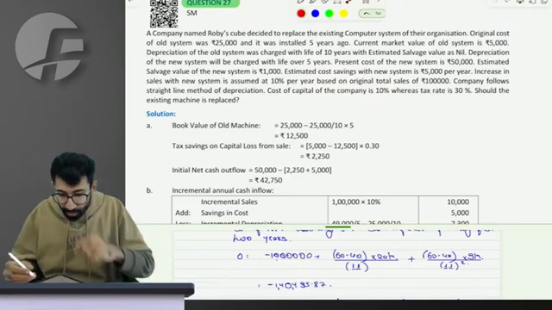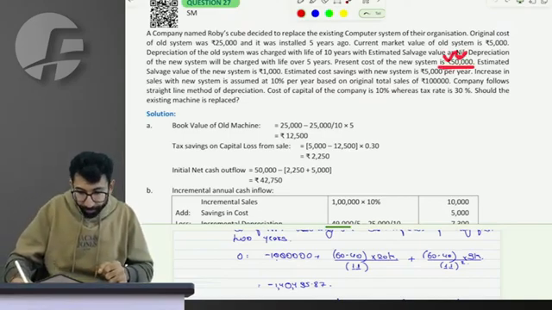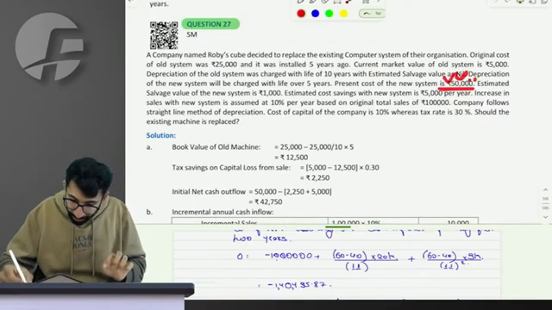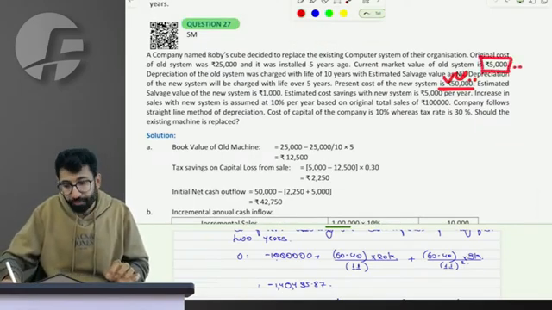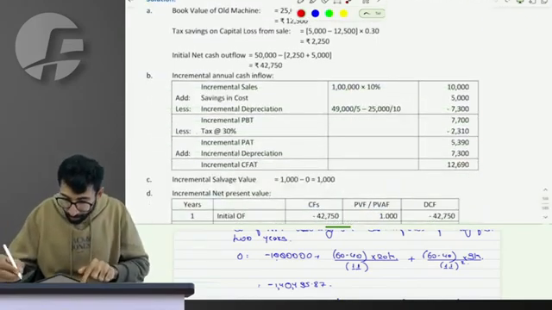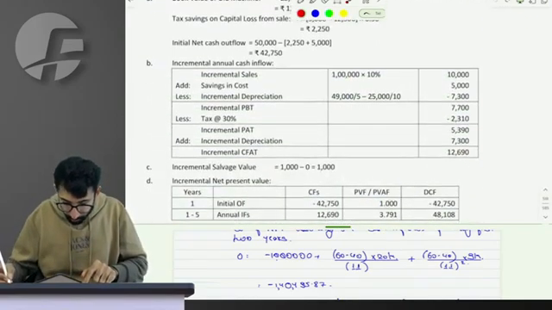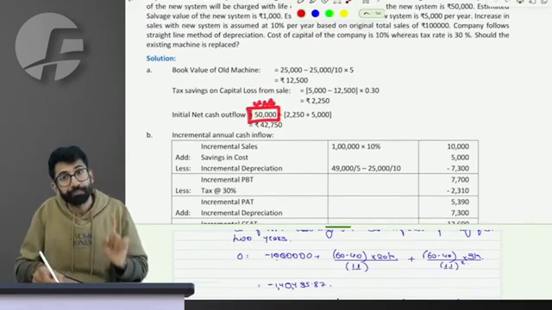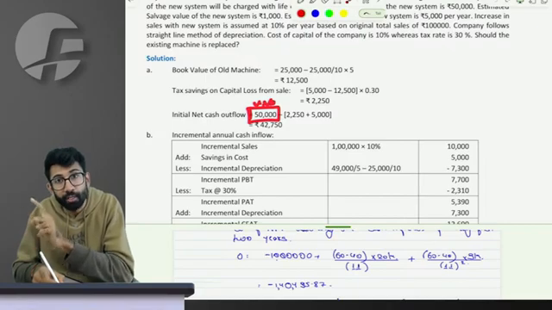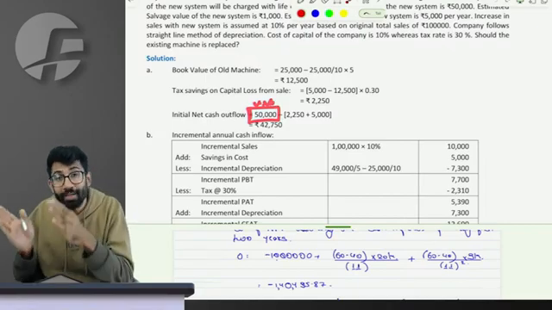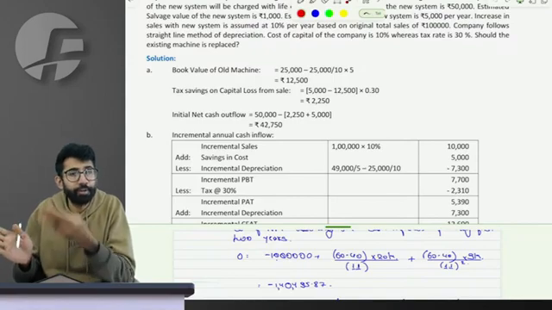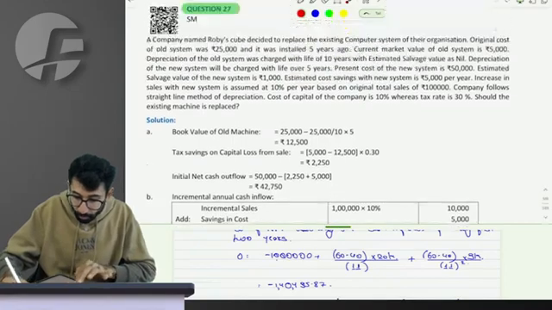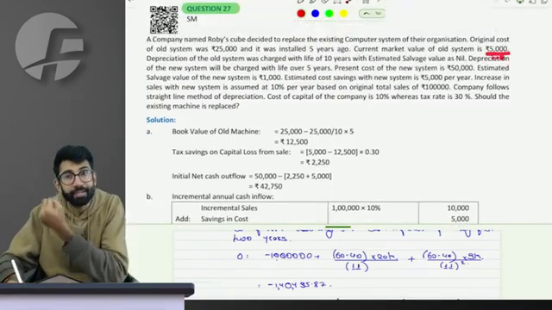Alternative 2, first initial outflow, buy the computer for 50,000. Second, when I sell the old computer today, I will be able to sell it for 5,000. So 50,000 initial outflow to buy the new computer. Right? But before buying the new computer, what was my second alternative? Was my second alternative only buying the new? No, it was selling the old and then buying the new. When I sell the old computer, I receive 5,000 as the selling price.